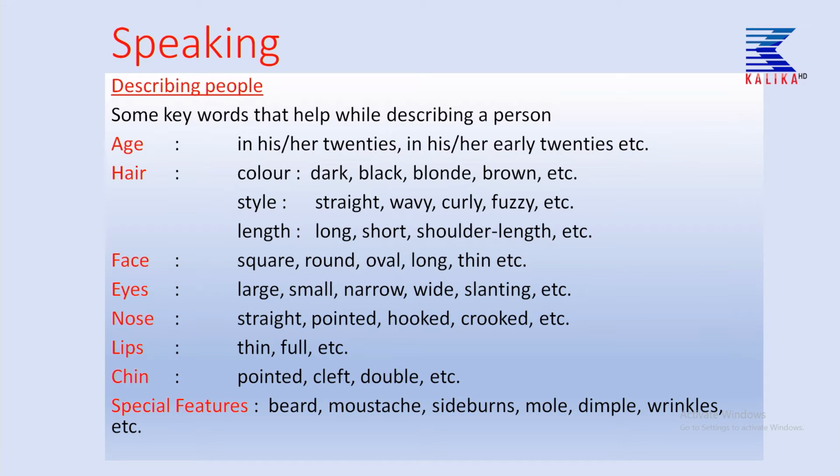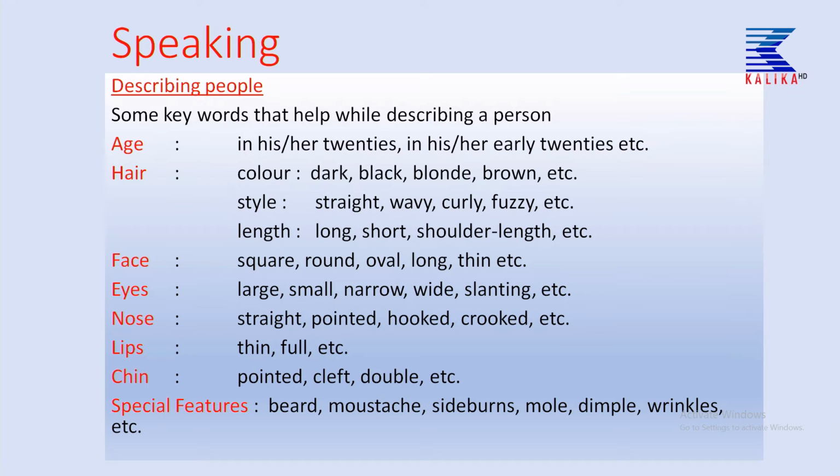Now, let us come to eyes. Now, it is the turn of eyes, children. How do you describe the eyes? You can use the words large, small, narrow, wide, slanting, etc. Now nose: straight, pointed, hooked. Hooked means it is long and a little bit bent, children. Hooked, and crooked, etc.